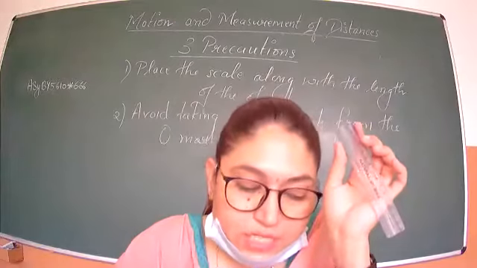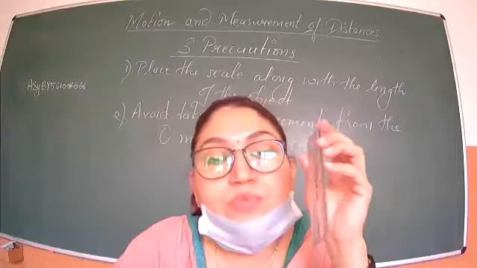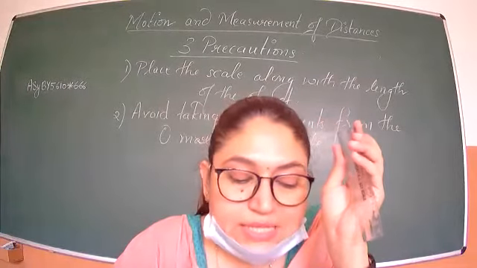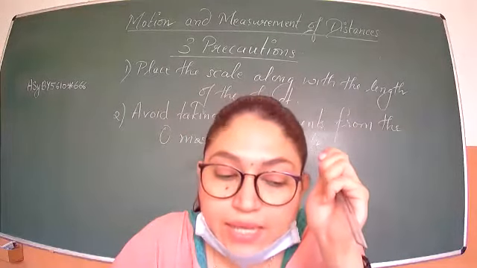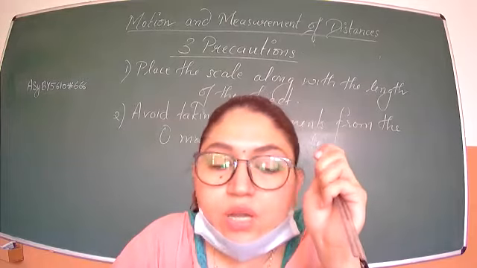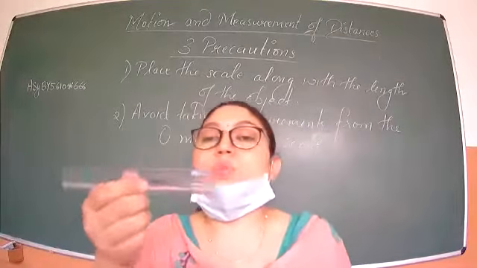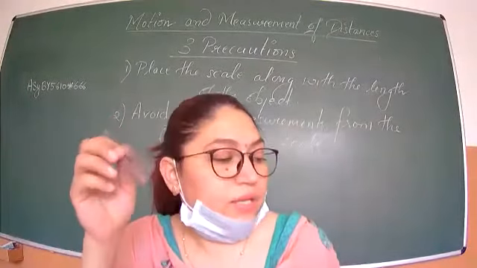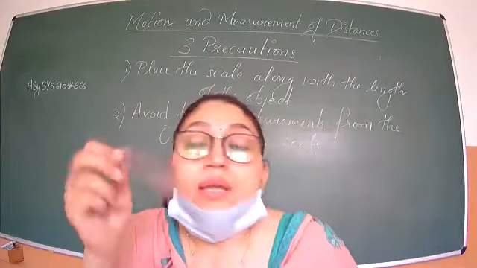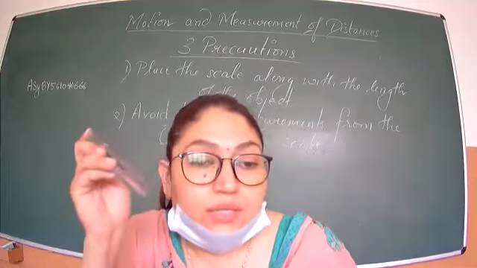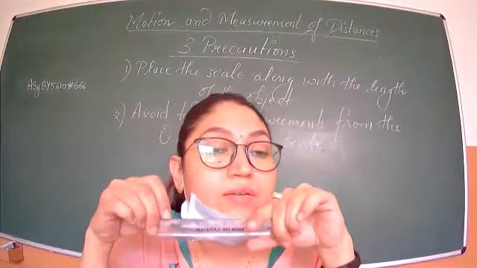In some scales the ends may be broken. You may not be able to see the zero mark clearly. Many times the ends break. So in such cases, you should avoid taking measurements from the zero mark of the scale. You can use any other full mark of the scale, say 1 centimeter. Though my scale is fine, in case you have a scale with broken ends or the zero mark is not clear, you should always take the measurement from the mark which is clear. Clear?